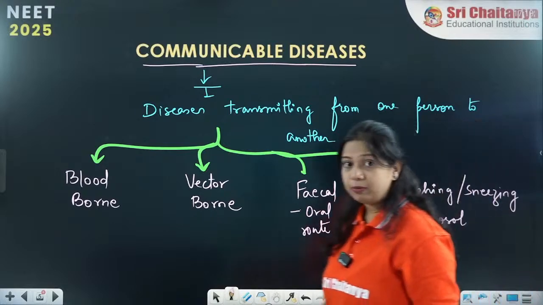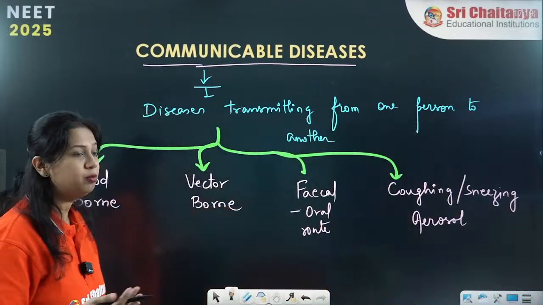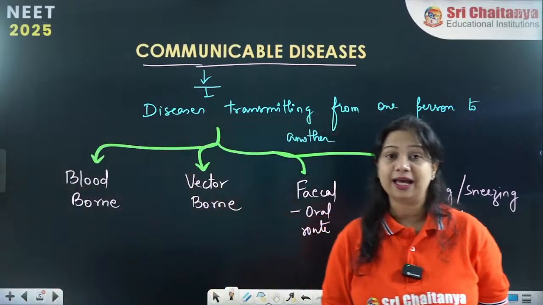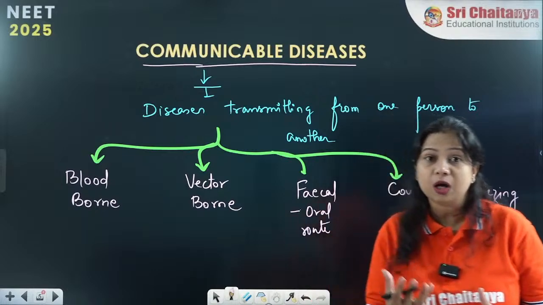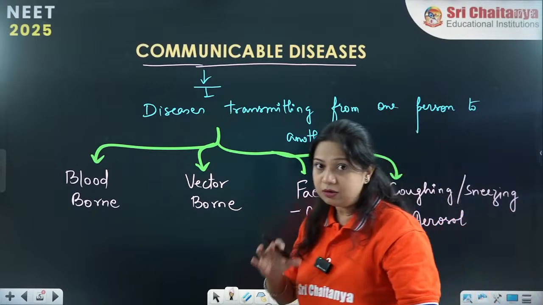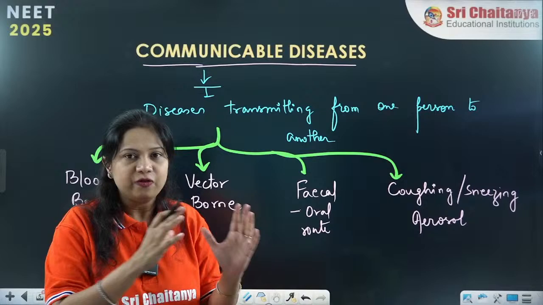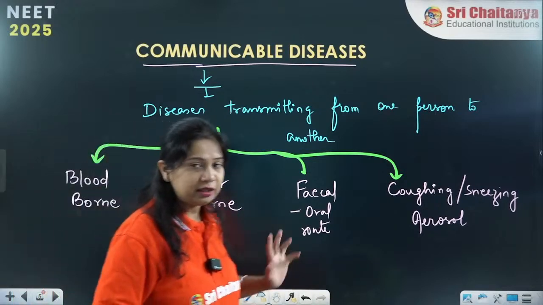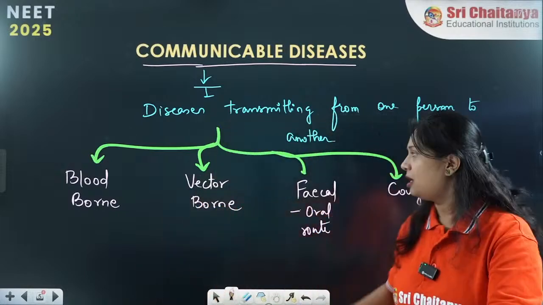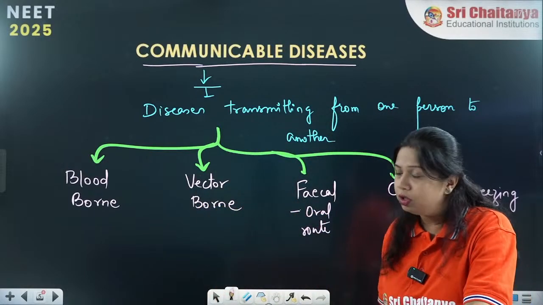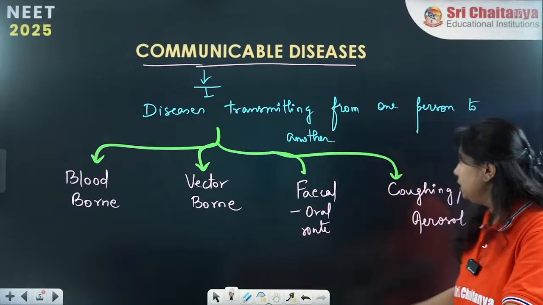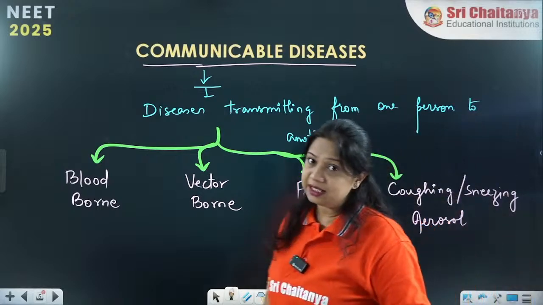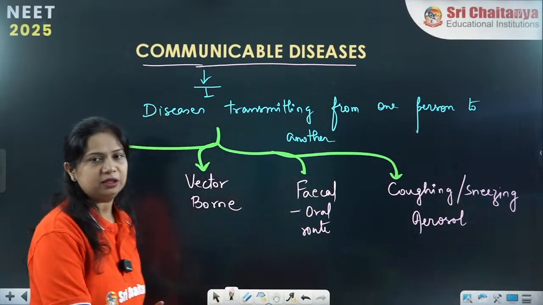So, communicable diseases can get transmitted through these four routes of transmission. These are called modes of transmission. This is how infectious diseases reach from an infected to a healthy person, either through the blood-borne method, the vector-borne method, the fecal-oral route, or through coughing and sneezing, which we call the aerosol method. Now, we will go into detail about these.